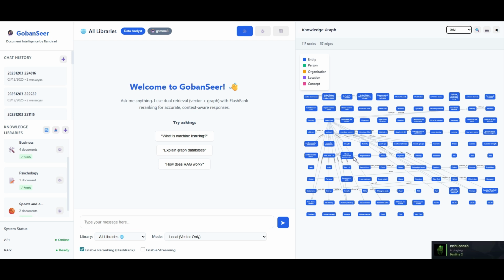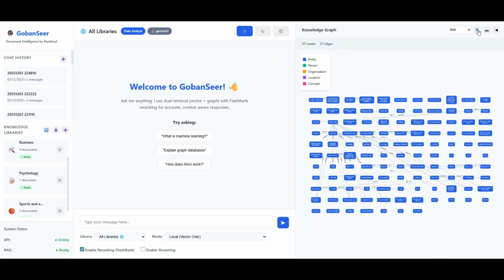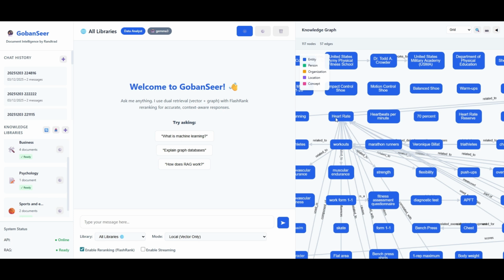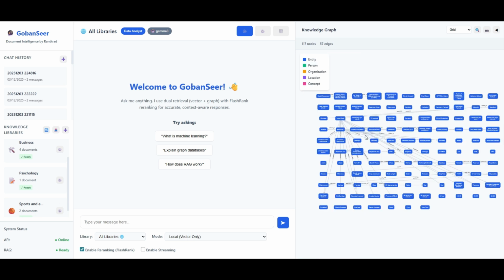This particular node here has a lot of attachments to it. If I zoom in on this node, you can see that it is heart rate. And of course, in running and in training, heart rate is connected to a lot of things. A benefit of this is that if you had a lot of customer case notes or customer information, and you were to add it in, the system would automatically reference it and create this knowledge graph for you. You may see connections which you didn't know the system is picking up and putting there. So it's a great way of visually representing insights that you might not already know, and understanding how your information is connected. That's a grid.